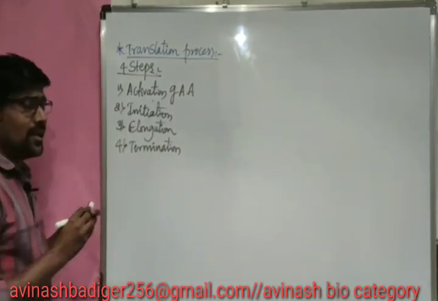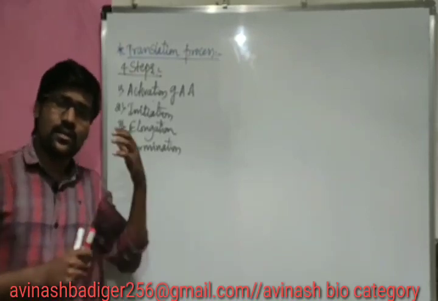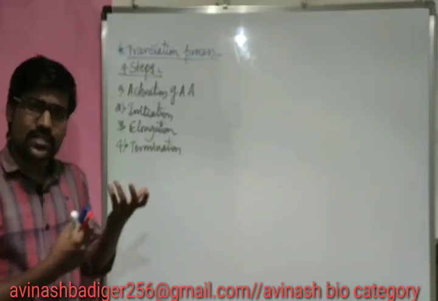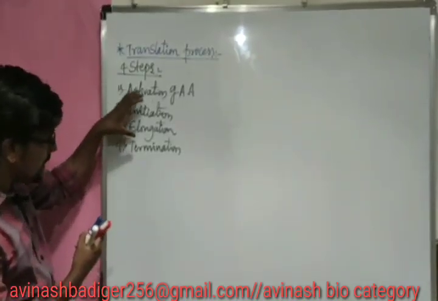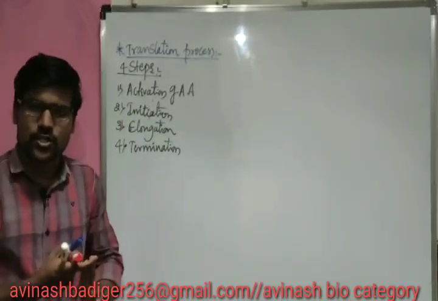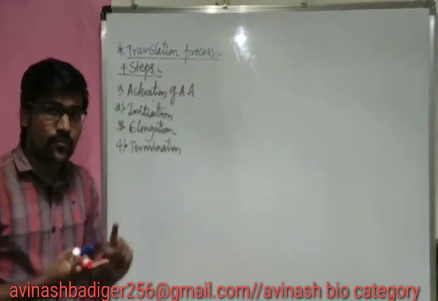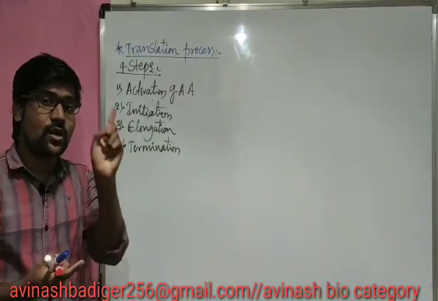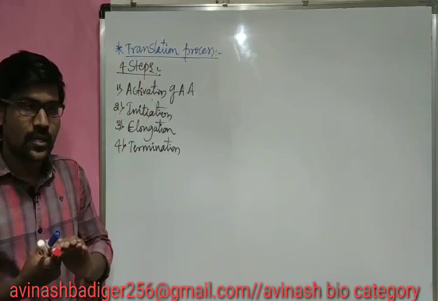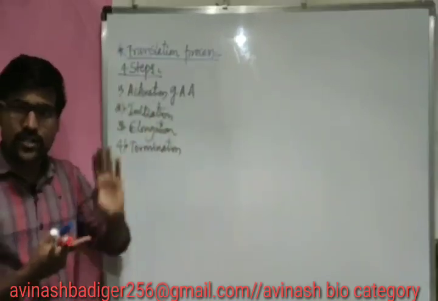Not only here, in replication, in transcription, in all the cases, we are having these 3 common steps: initiation, elongation, termination. And in replication we have the same step, activation, not of amino acid but of nucleotides. Afterwards, initiation, elongation, termination.